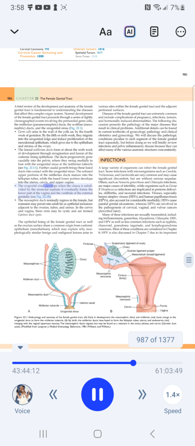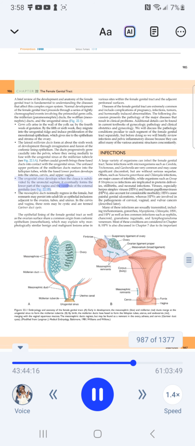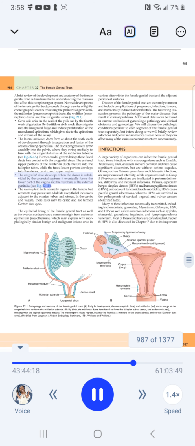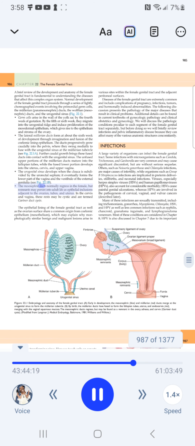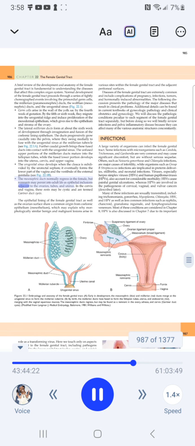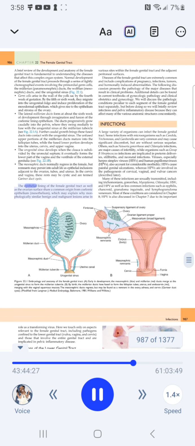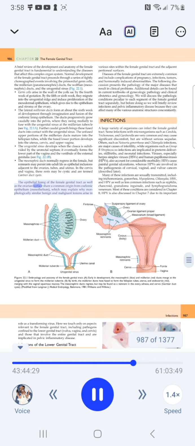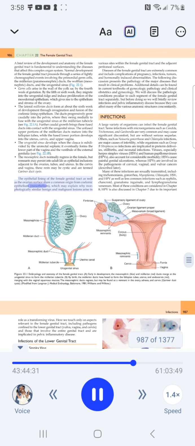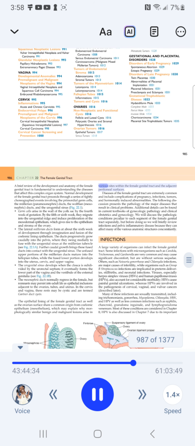The urogenital sinus develops when the cloaca is subdivided by the urorectal septum. It eventually forms the lower part of the vagina and the vestibule of the external genitalia (Fig. 22.1B). The mesonephric ducts normally regress in the female, but remnants may persist into adult life as epithelial inclusions adjacent to the ovaries, tubes, and uterus. In the cervix and vagina, these rests may be cystic and are termed Gartner duct cysts. The epithelial lining of the female genital tract as well as the ovarian surface share a common origin from coelomic epithelium (mesothelium), which may explain why morphologically similar benign and malignant lesions arise in various sites within the female genital tract and the adjacent peritoneal surfaces.